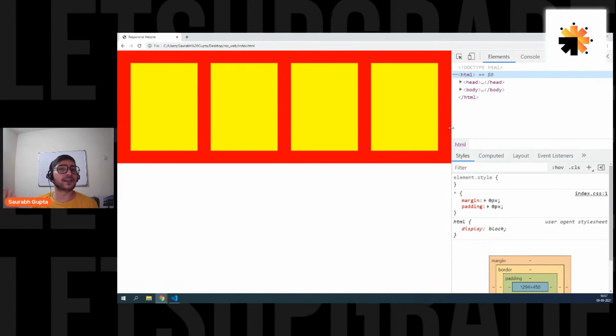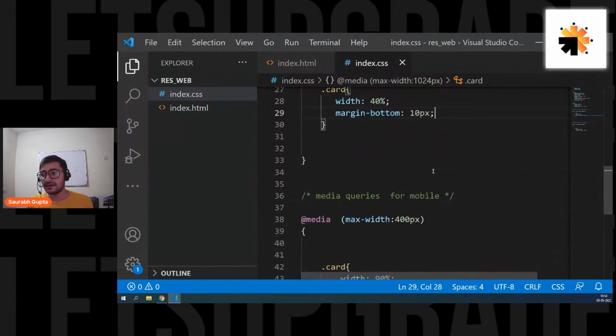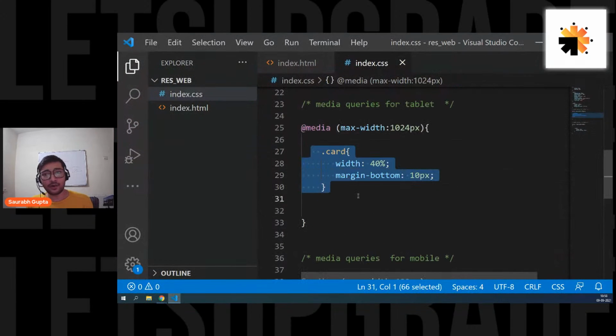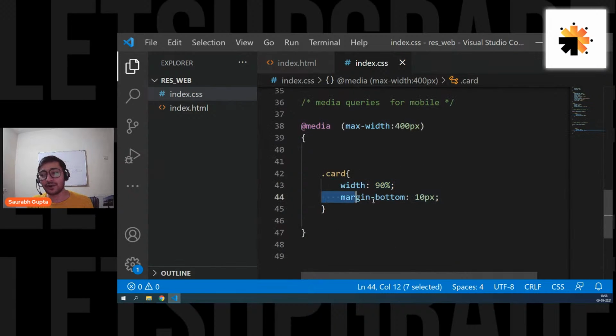Because see, in responsiveness also, you're just writing CSS. There is nothing else to learn here. You simply have to understand the breakpoints. You simply have to understand the device width. Other things are CSS. See, all these things you know. You know what is width. You know what is margin bottom.